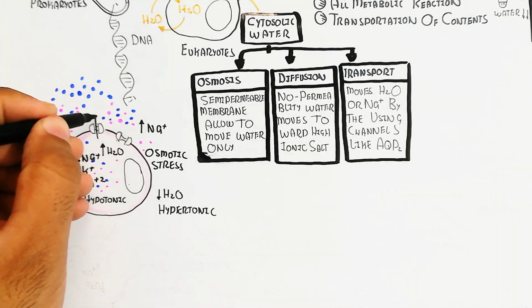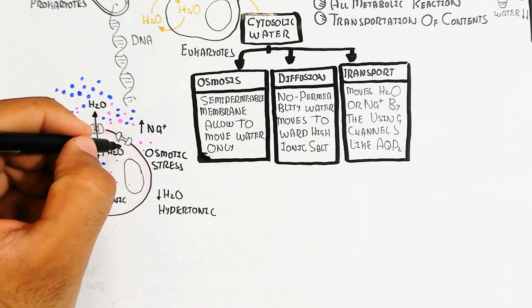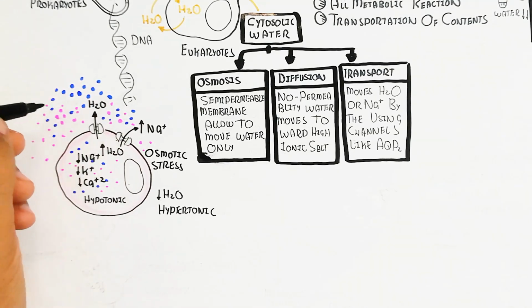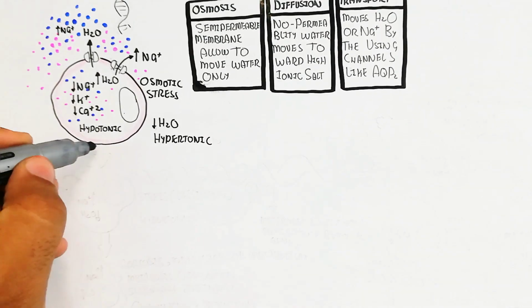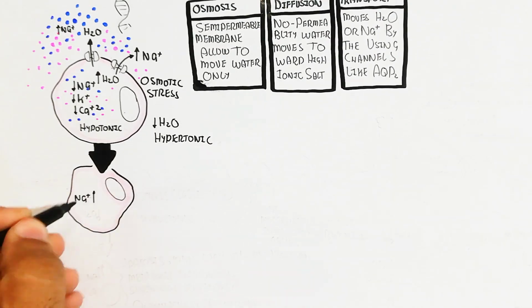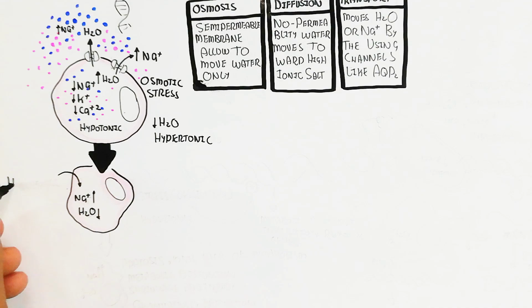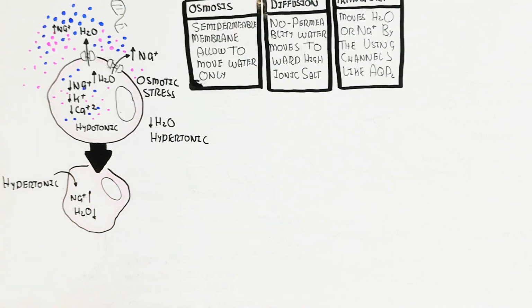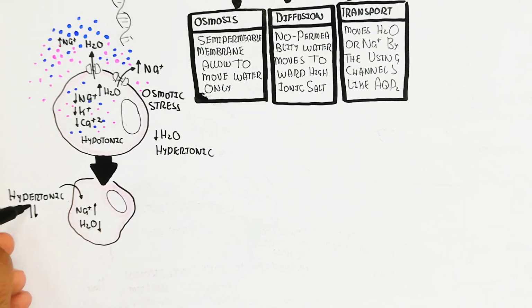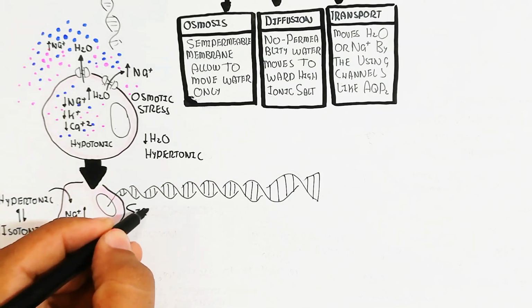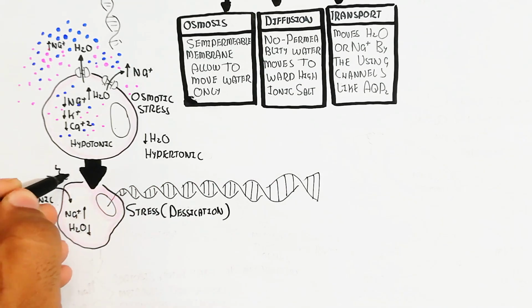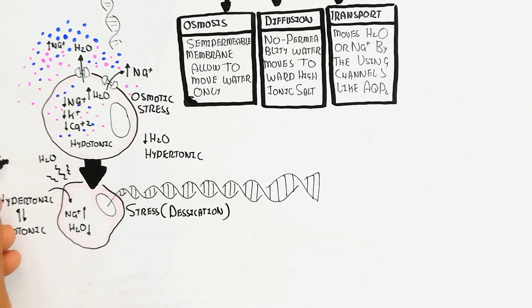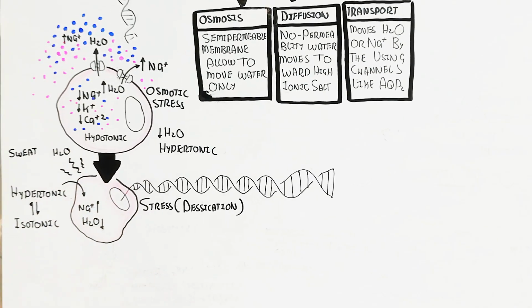With a hypertonic condition in the environment, water will be less. In this way, the sodium, the solute, will decrease inside the cell, and a hypotonic condition will be formed. So the water will move outside due to the hypertonic condition, and the hypertonic will move toward isotonic formation. When sodium increases, the water will decrease, and stress or desiccation will occur.